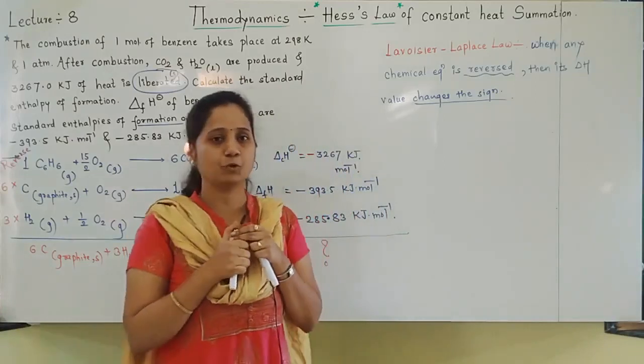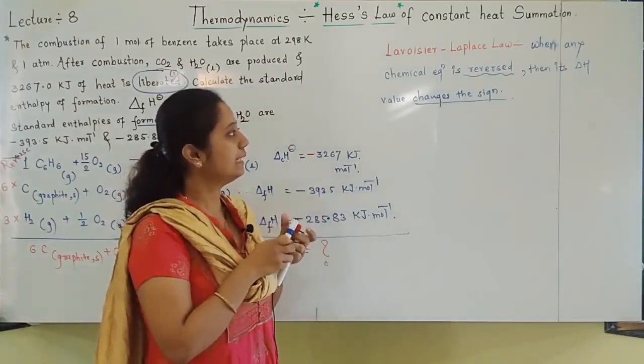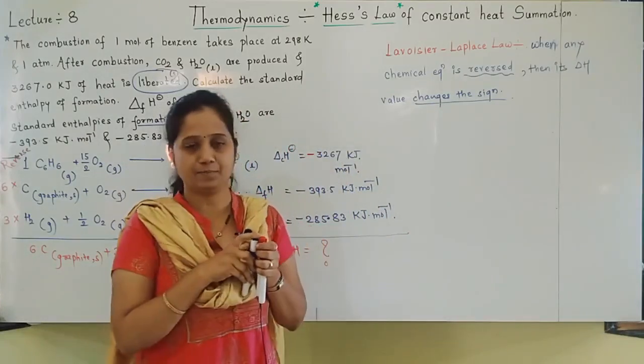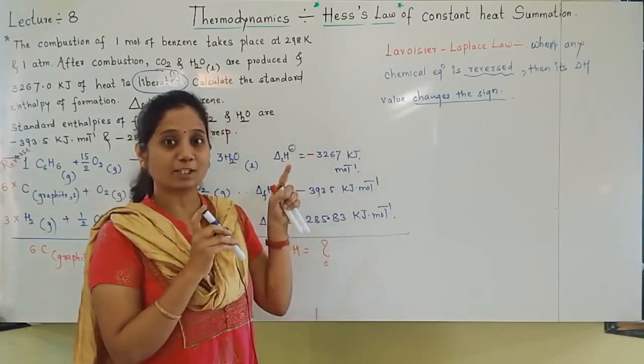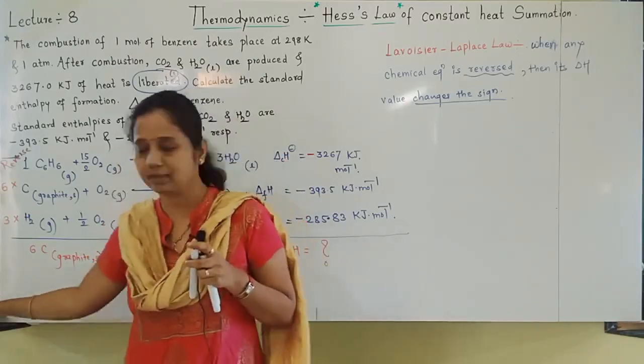In simple terms, I have told you this: when any chemical equation is reversed, then its delta H value changes the sign. Write down the Lavoisier-Laplace law which we are going to apply here. Okay, write down the law.